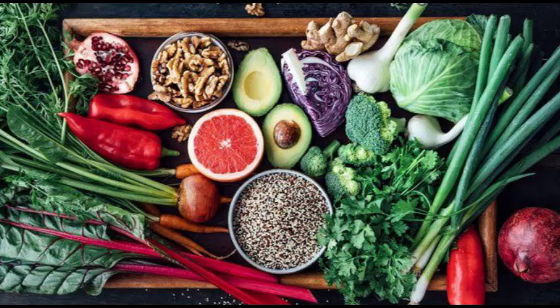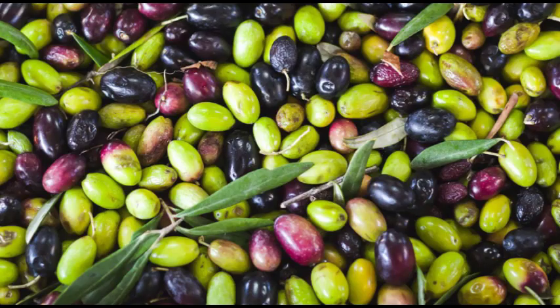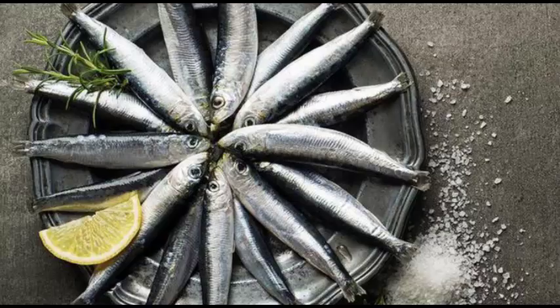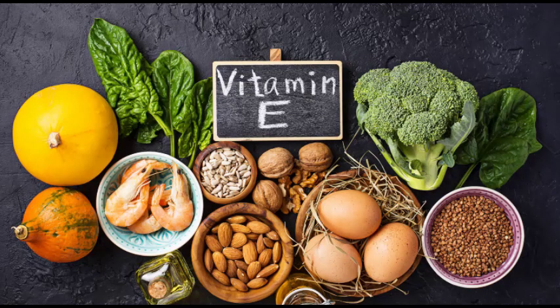In the next section, I'll be telling which foods are beneficial for fatty liver. Researchers have advocated that we should have plant-based foods containing fruits, vegetables and healthy fats. So we should have foods rich in monounsaturated fats like olive oil, avocados and nuts. Omega-3 fatty acids are also beneficial for the liver. Foods rich in omega-3 fatty acids are fishes like salmon, sardines, then chia seeds, flax seeds, walnuts. You should also have antioxidant-rich foods like vitamin E fruits, sunflower seeds, almonds, and a lot of green tea.